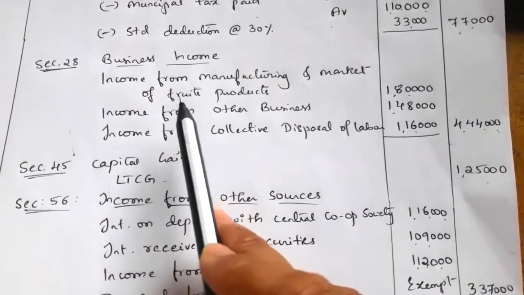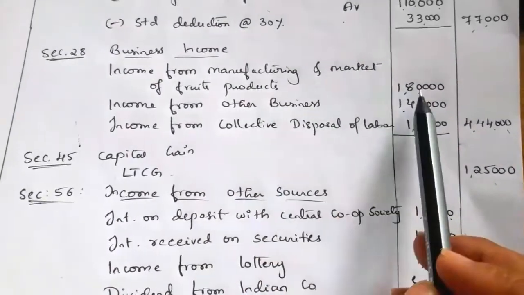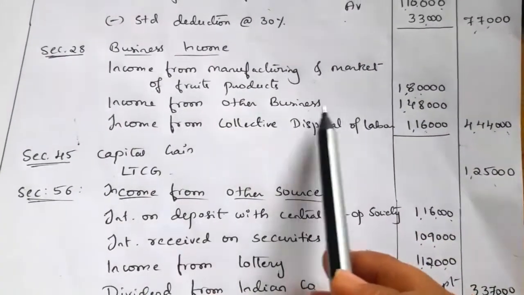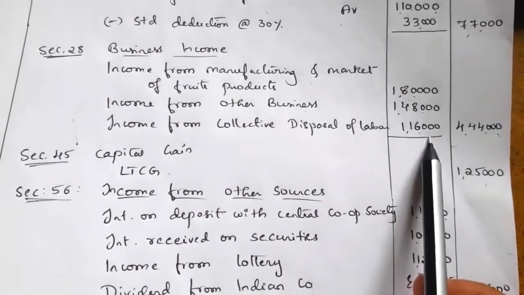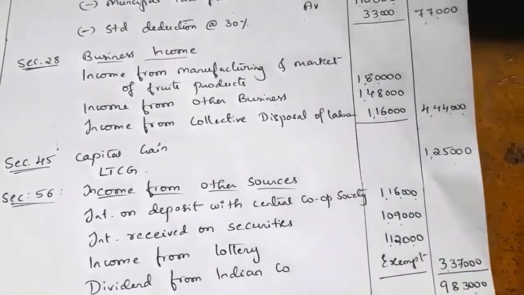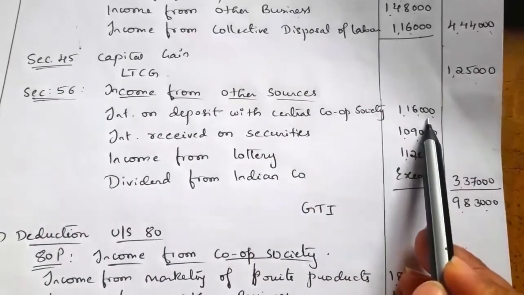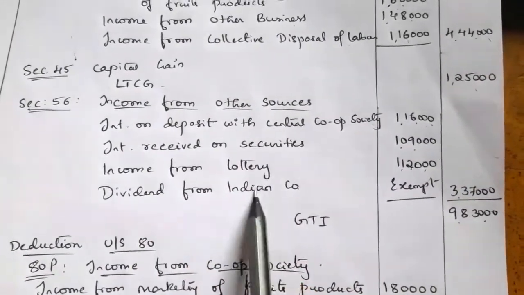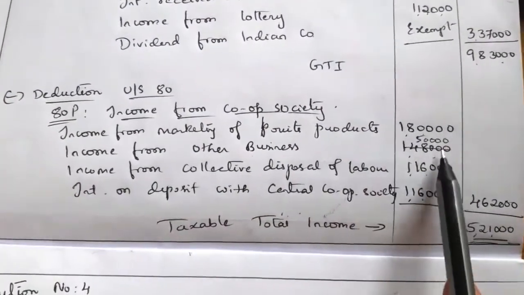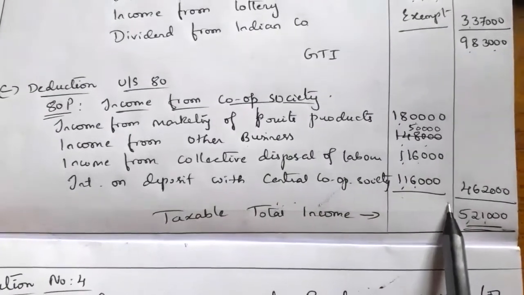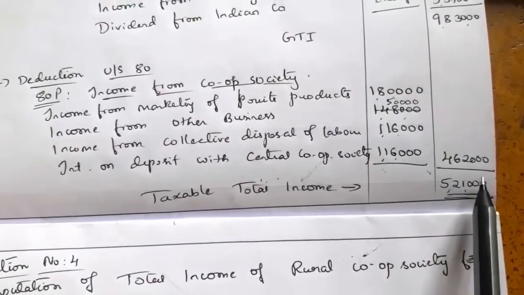Next, deduction under section 80P is this one: income from manufacturing and marketing of fruit products, 1,80,000. Income from other business, here we have to take 50,000. Income from collective disposal of labor, 1,16,000. So 3 items. Again in income from other sources we have to take interest on Central Cooperative Societies, 1,16,000. There is no other deduction. So total 4 deductions we have to take here: 1,80,000, 50,000, 1,16,000, 1,16,000. So the total will be 4,62,000.